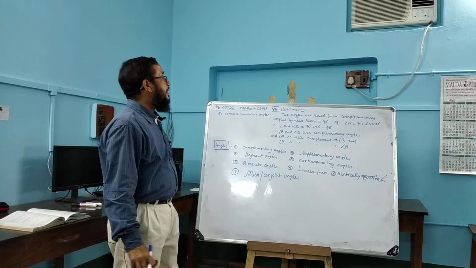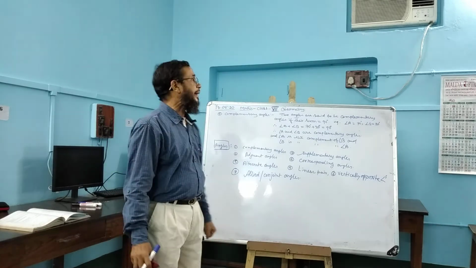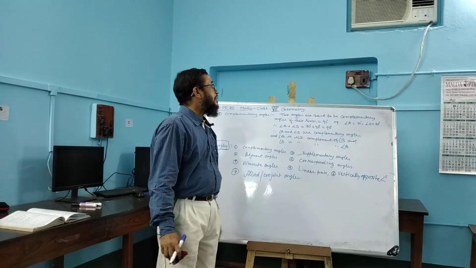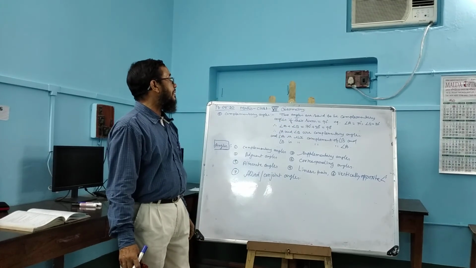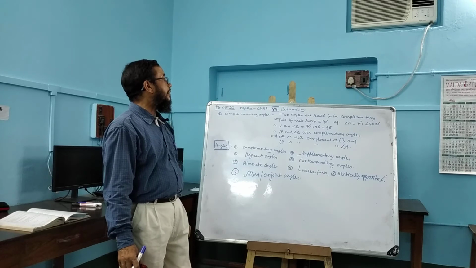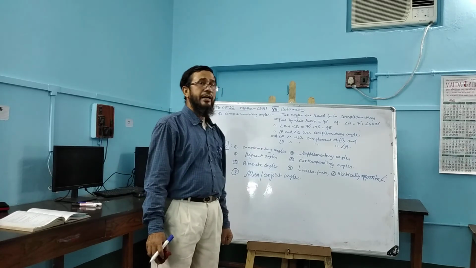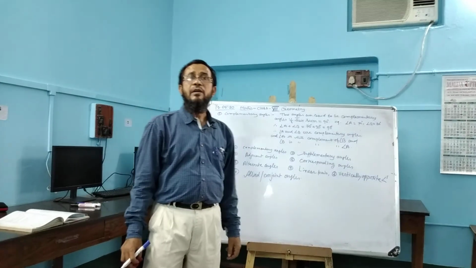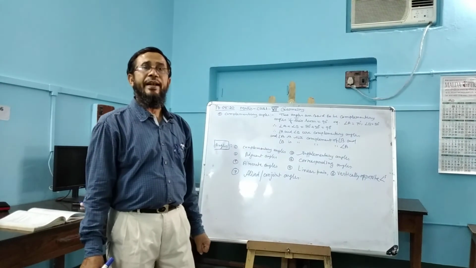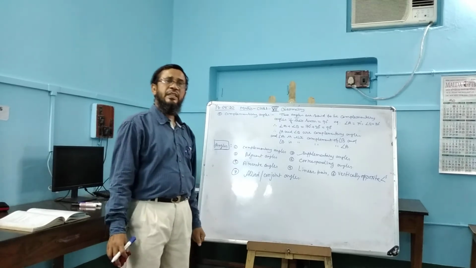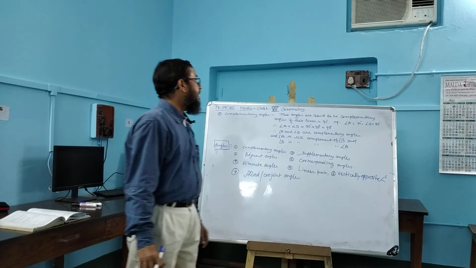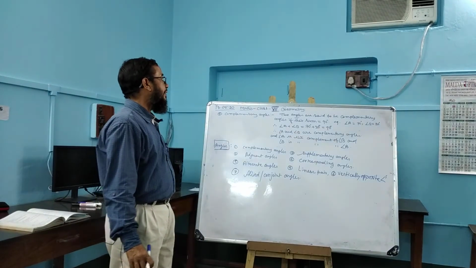Complementary angles: it is clear to us that two angles are complementary if their sum is equal to 90 degrees. A simple example: 70 degrees plus 20 degrees equals 90 degrees. A is the complement of B and B is the complement of A. From this a question may arise: how will you find the complement of an angle? By subtracting the angle from 90 degrees, we will get the complement of the angle.